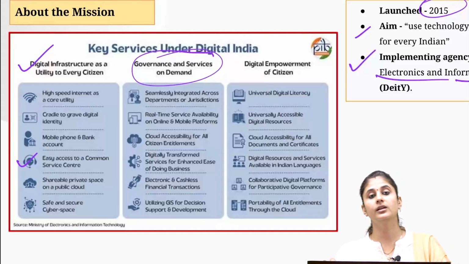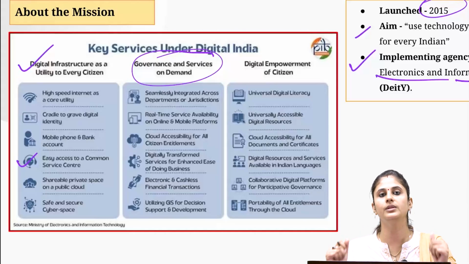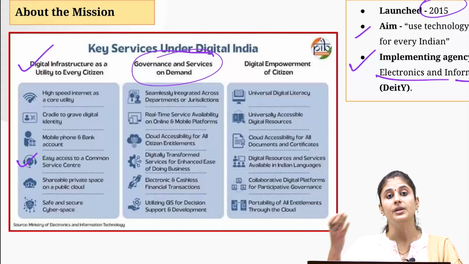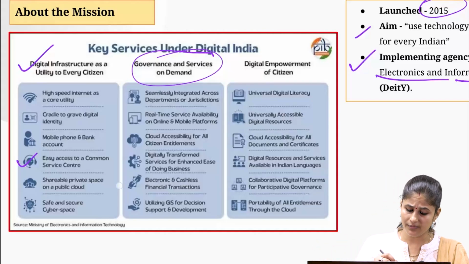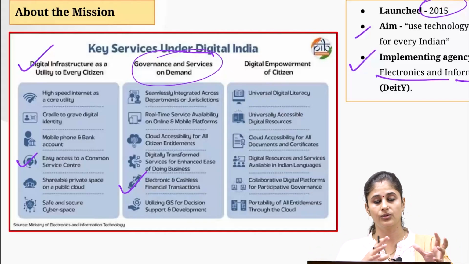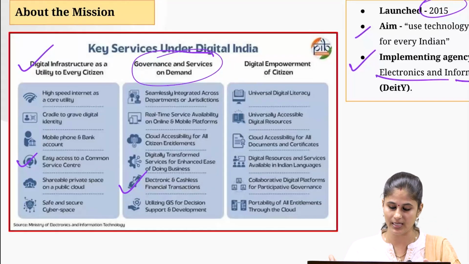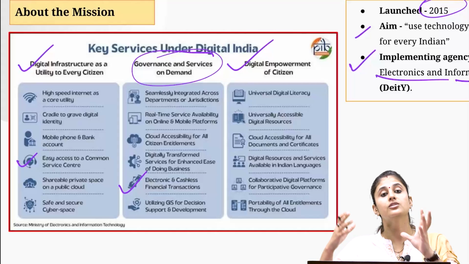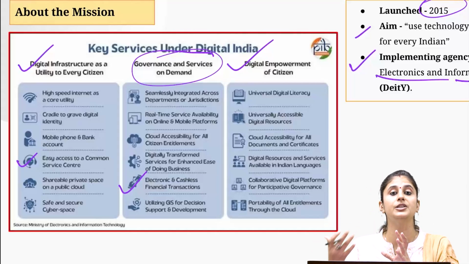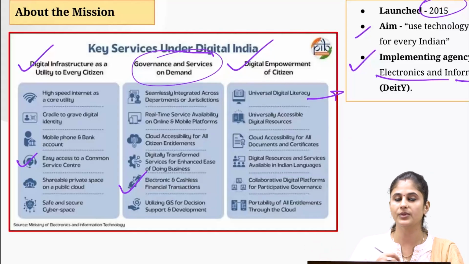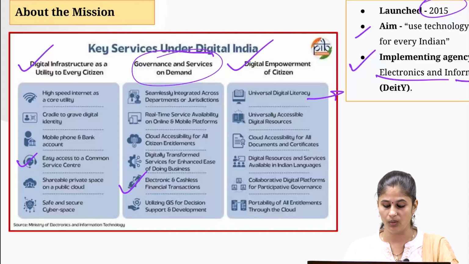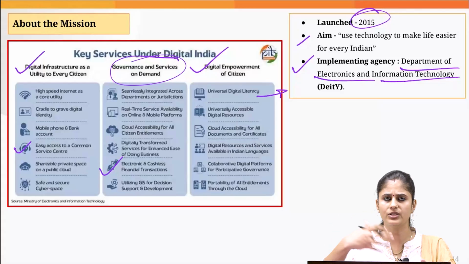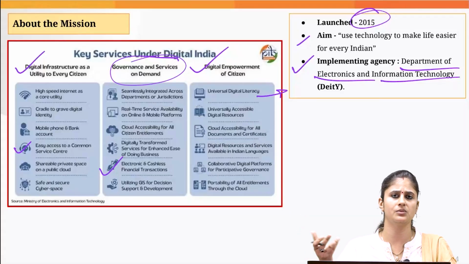Then improving the delivery of services from the e-government platforms, like we have the Umang app, we have the M-Parivahan app. Then we are promoting real-time transactions through the UPI app, etc. And it is also focusing upon digital empowerment of the citizens. So the government is also focusing upon improving the digital literacy of the citizens, and this is something we are doing under the PM Disha scheme. And we have also come up with the mygovernment.in app, which is improving citizens' participation in the formulation of policies.